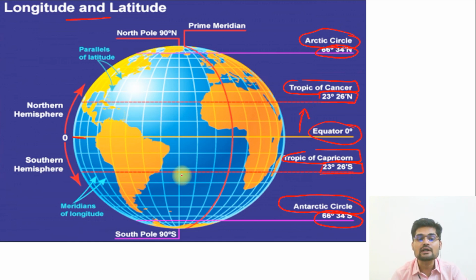Now if we talk about longitude, what is important? These meridians that are running from pole to pole. So these 90 degrees are supposed to be the polar axis. Basically, this is the equatorial axis and this is the 90 degree on this equatorial axis, that is the polar axis. Like equator is the 0 degree for latitude for the parallels, for the longitudes it is called prime meridian. The 0 degree meridian is called prime meridian that runs from pole to pole. So these are basic terminologies related to longitude and latitude.